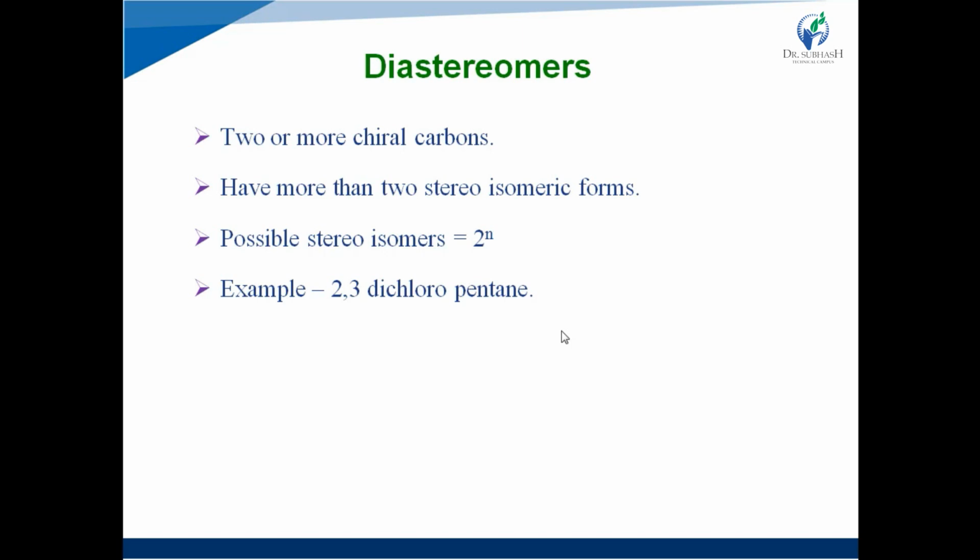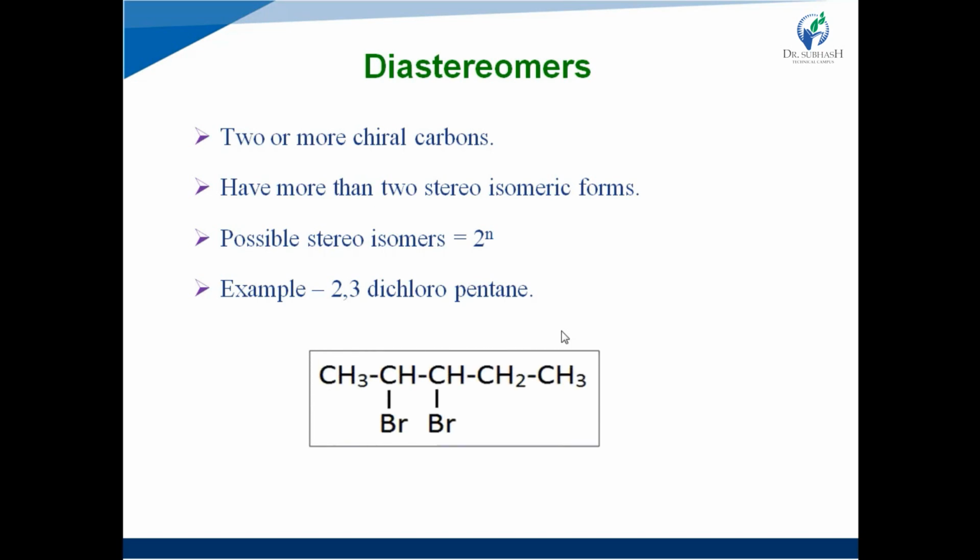The possible stereoisomeric forms can be calculated by using the given formula, that is 2 raised to n, where n is the number of chiral centers or stereogenic centers present in the compound. For example, 2,3-dibromopentane.